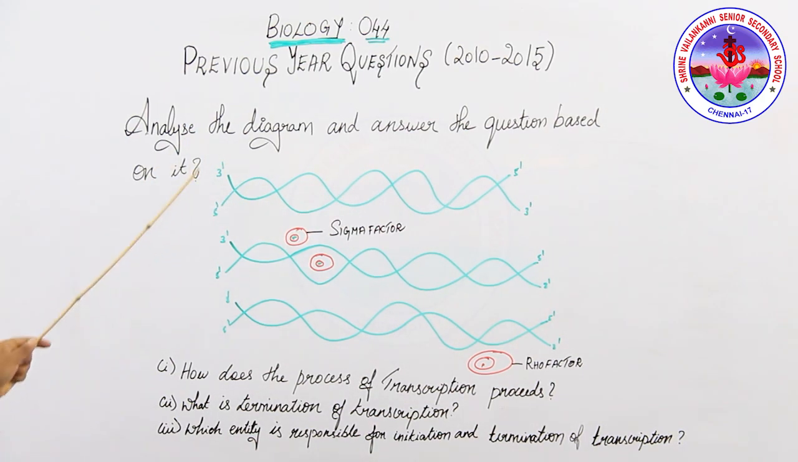So first you should analyze the diagram. This is a diagram which represents the DNA. What was the process it is indicating? You should go through that first. Based on this diagram, below there were the questions.